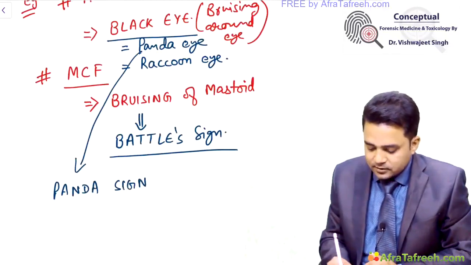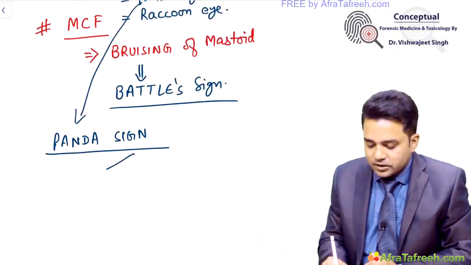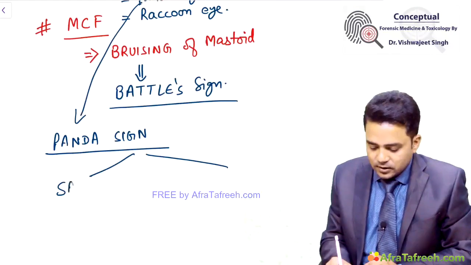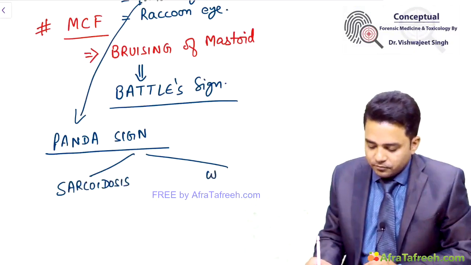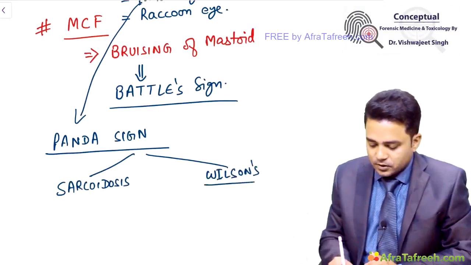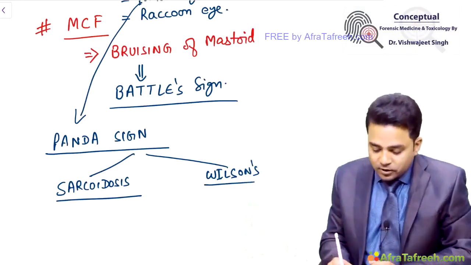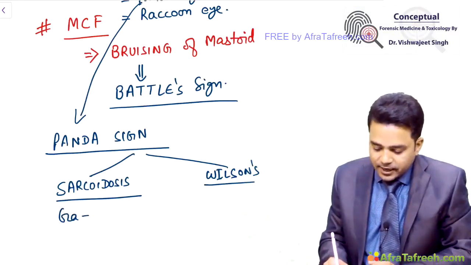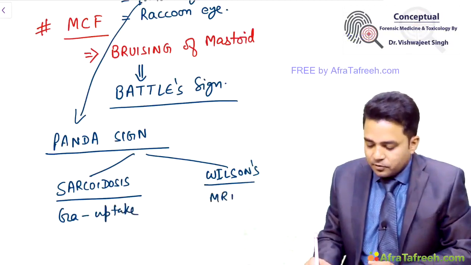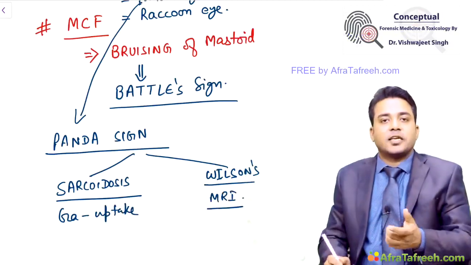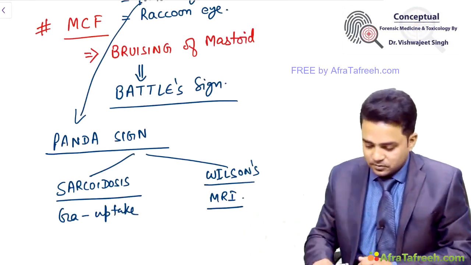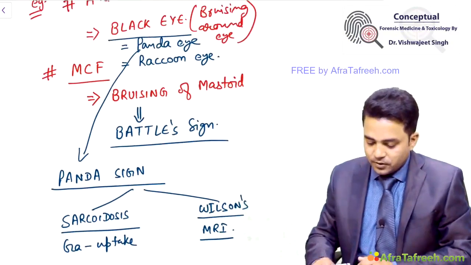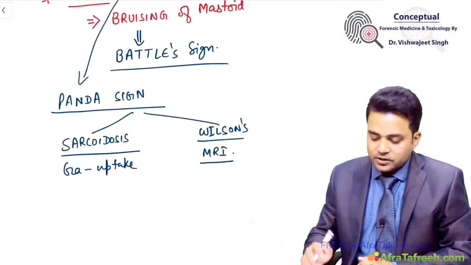Panda sign is seen in two diseases, in sarcoidosis and Wilson's disease. In sarcoidosis, we get panda sign on gallium uptake, while MRI of the brain gives us panda sign in Wilson's disease. Okay. So, this is your first type of bruising.